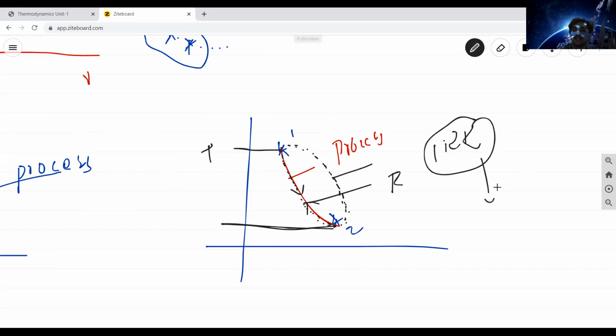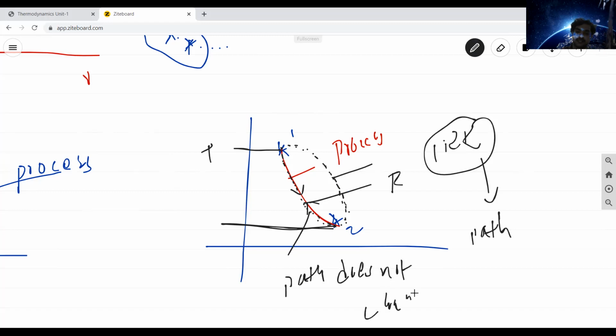Irreversible process means that the path will change, but in a reversible process the path does not change.